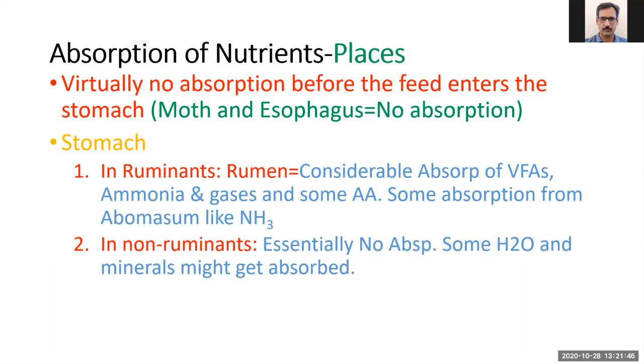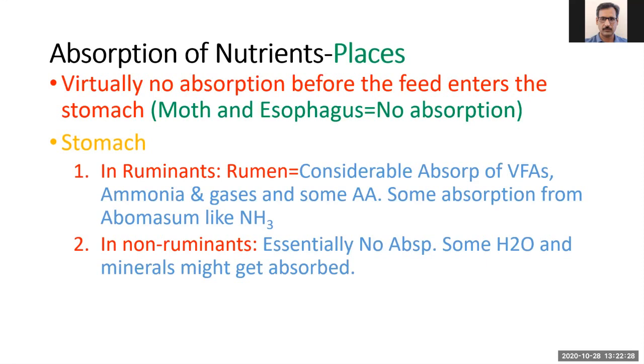When we look at the digestive system, most of the absorption occurs in the small intestine, as we have already discussed. Starting from the mouth, there is no absorption before the feed enters the stomach. In the mouth and esophagus, particularly in the mouth, due to the presence of salivary amylase, there is digestion, but there is no absorption. In the stomach of ruminant animals, there is a lot of fermentation in the rumen, as well as a lot of absorption.